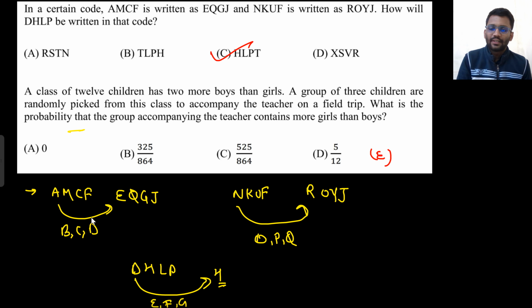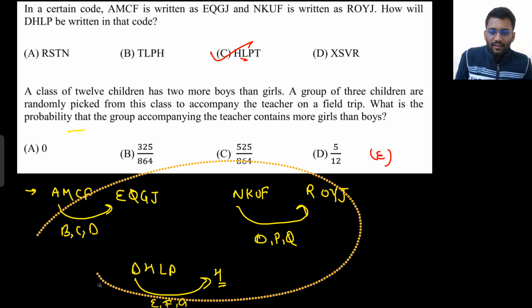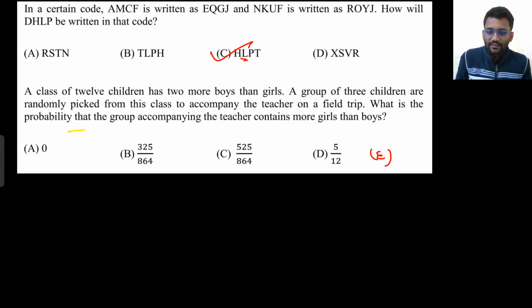For one of the things you can check. For M you can check N, O, P, Q. So 3 letter difference is there. K, L, M, N. 3 letter difference is there. So H, I, J, K, L. L should be the second option. Yeah, so that is the second one. So H, L, P, T will be the final answer. Let's solve this one. I can erase this one. So let's solve this question.